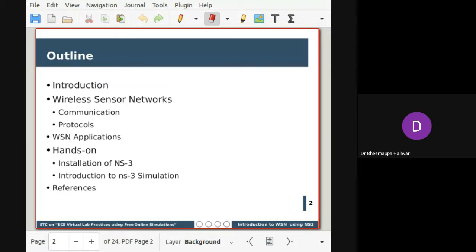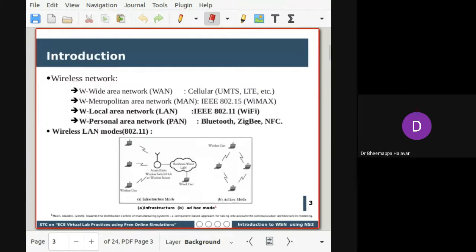Moving to the first topic. Before going to WSN, first we'll see what a wireless network is. When I say a network, two or more devices are connected with the help of a network element for the purpose of communication. The way they connect is different. There are basically two types: one is connection oriented and the other is connectionless. Connection oriented can be some sort of guided media, so generally we can use a cable. The other, connectionless or unguided media, is the wireless network.